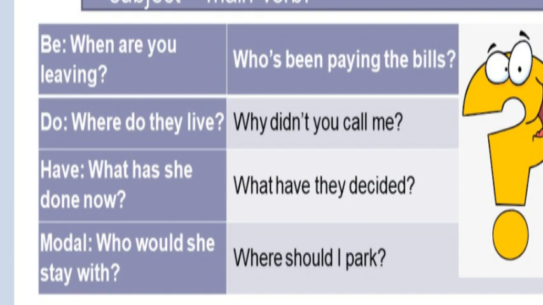Examples. When are you leaving? Where do you live? What has she done now? Who would she stay with? Who's paying the bills? Why didn't he call me? Why have they decided? Where should I park? So that is how you form the WH questions.